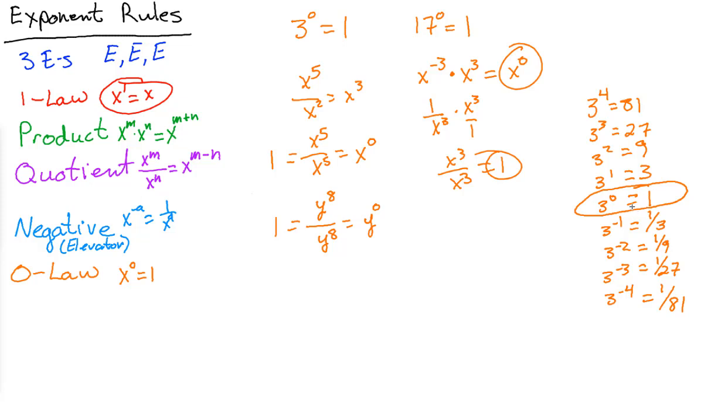Which brings up two major points. Number one, anything to the 0 power is the number 1. It's not the first exponent, it is the number 1. You can try it with 17s or 293s or whatever. The other thing is that negative exponents don't create negative numbers. They just create really tiny, small fractions. So when you get to scientific notation, that'll help you identify that when you have a negative exponent, you're going to have really tiny fractions.